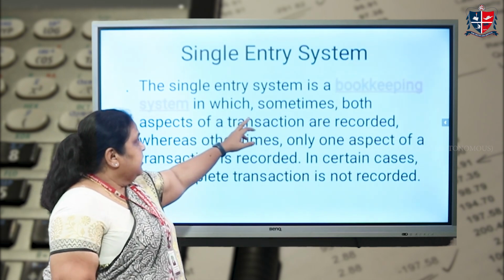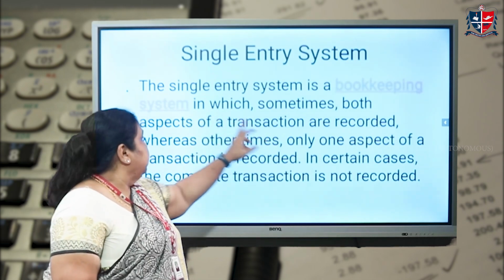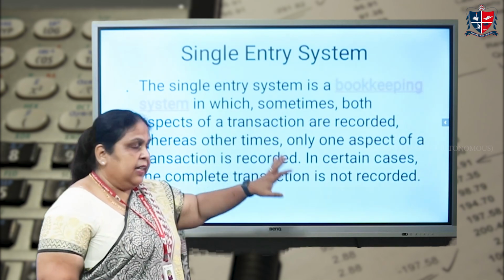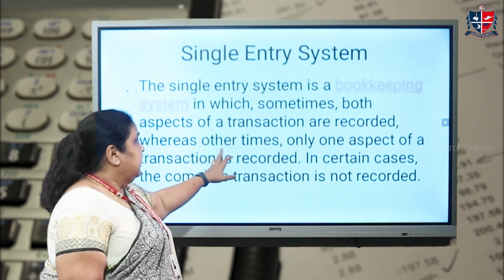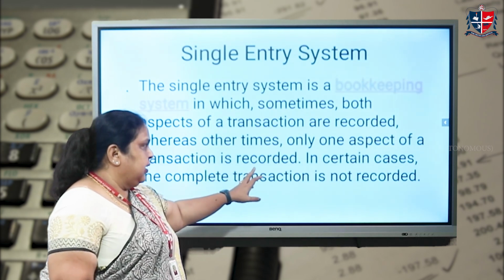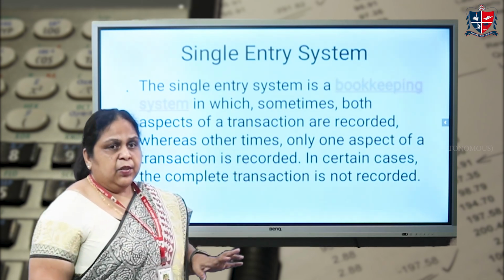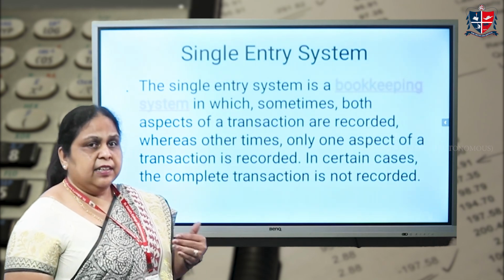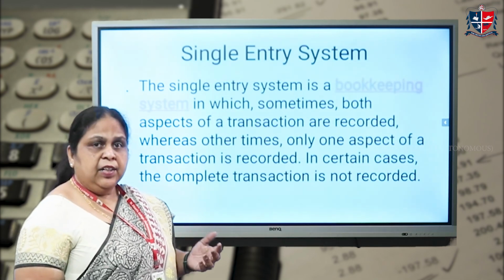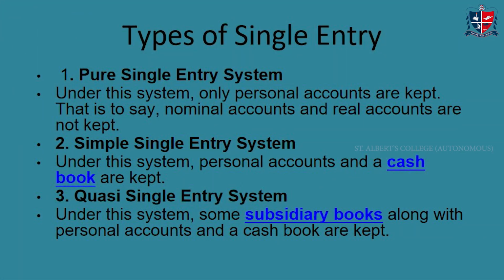The single entry system is a bookkeeping system in which sometimes both aspects are recorded, whereas other times only one aspect of a transaction is recorded. In certain cases, a complete transaction is not recorded. It can be either the debit or the credit.